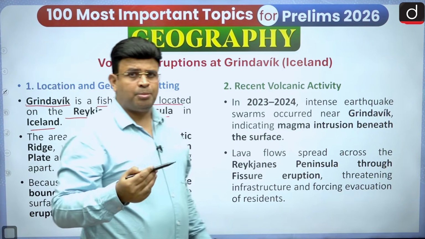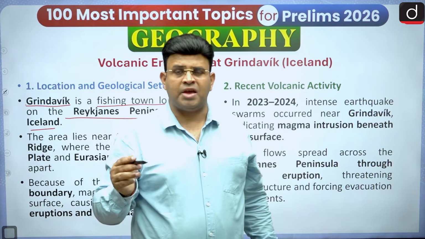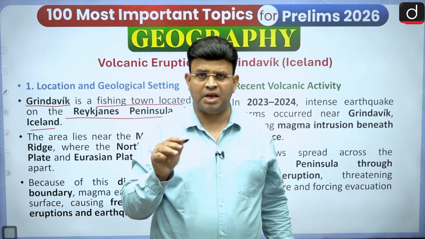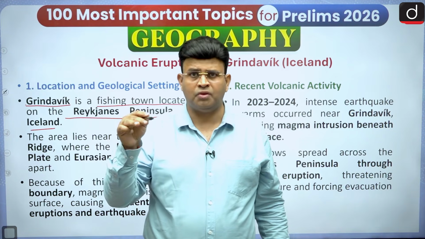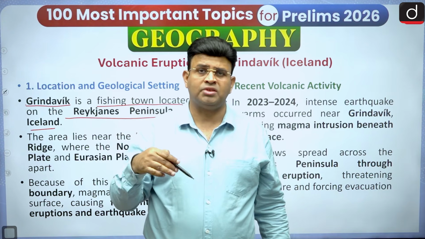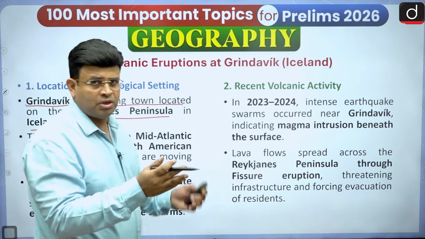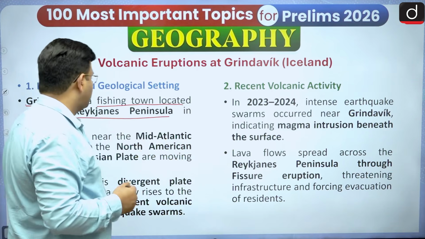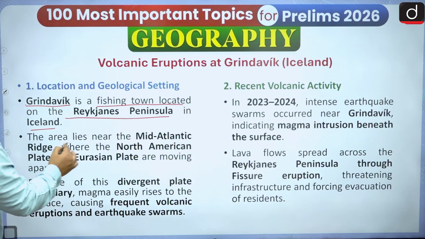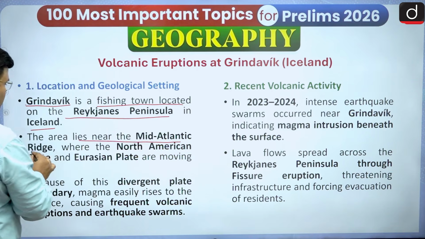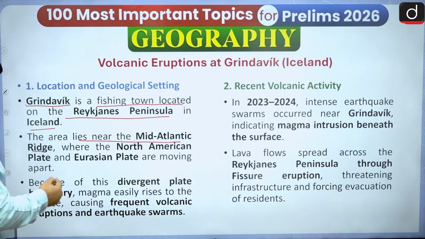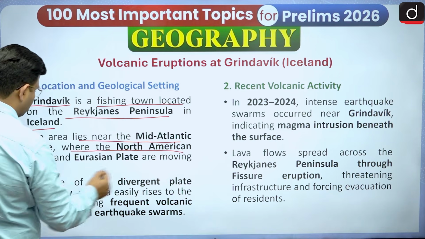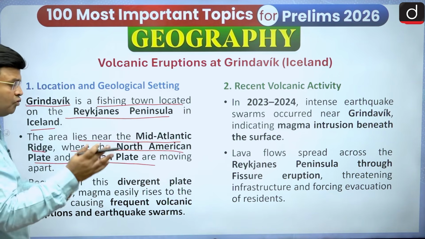You know that the capital of Iceland is Reykjavik, and some portion of Iceland is known as the Reykjanes. There was a volcanic eruption here, at a divergent plate boundary. When the plates diverge, magma will come. The area lies near the mid-Atlantic ridge, where the North American and Eurasian plates are moving apart.